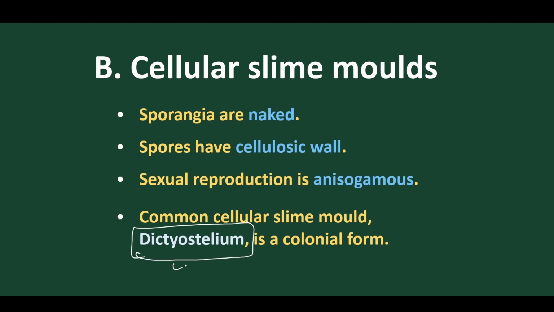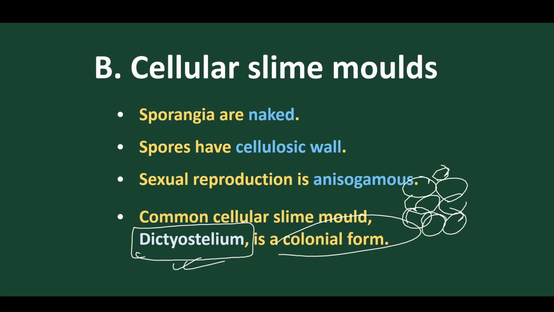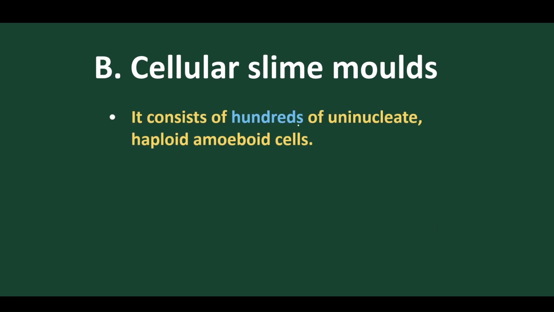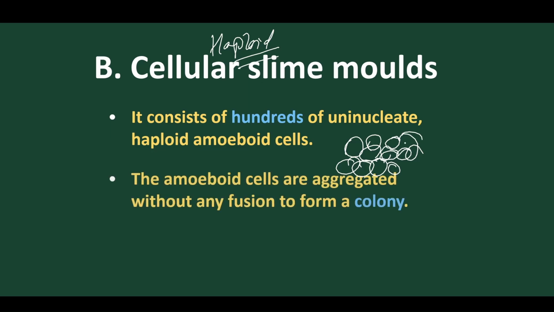It's a very important example, which is a colonial form, meaning they form colonies. As they form colonies, they look like pseudoplasmodium. They contain hundreds of uninucleated haploid amoebae. So these cellular slime molds are haploid, but the acellular ones are diploid. So these haploid colonial forms are found to be present.